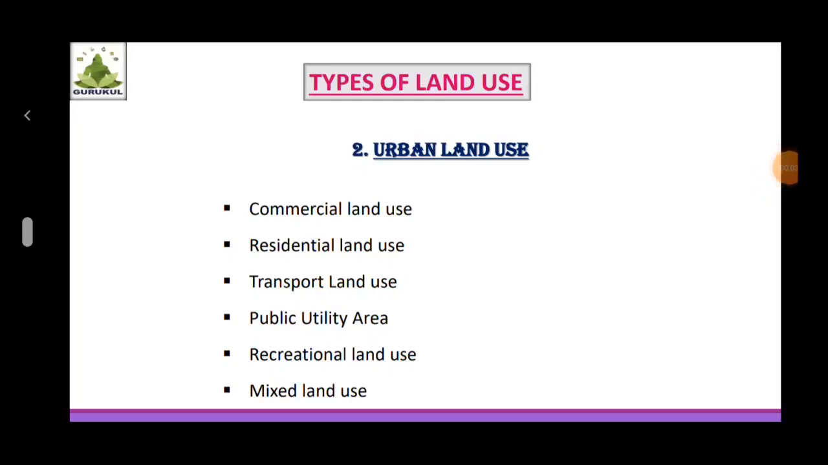Very good morning students. In our earlier video, we discussed land use and different types of land use, under which the first type we learned is rural land use. Now in this video we are going to discuss urban land use. There has been an increase in urban settlements in the 20th century. In urban areas, land is used for different purposes.